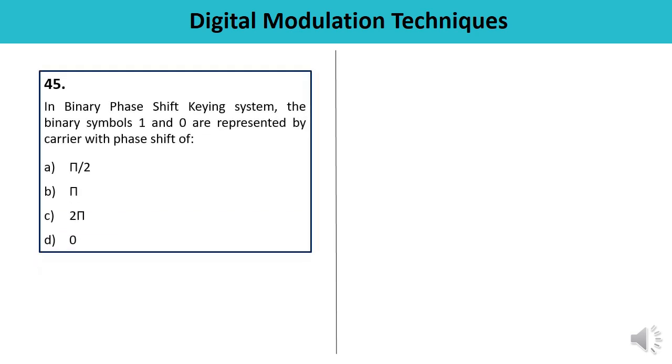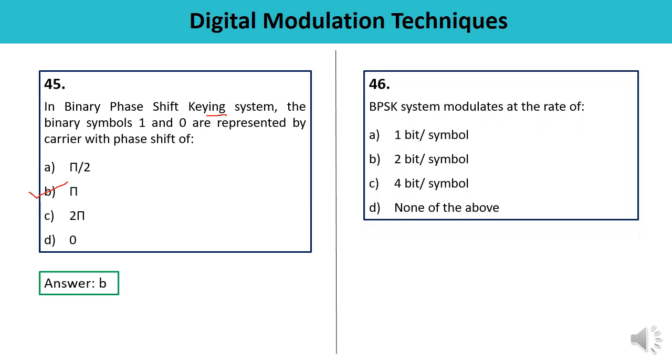Question number 45. In a binary phase shift keying system, the binary symbols 1 and 0 are represented by a carrier with a phase shift of pi. Correct one. There is a phase shift of 180 degrees. You must remember it. Question number 46. BPSK system modulates at the rate of 1 bit per symbol. The correct answer is A.